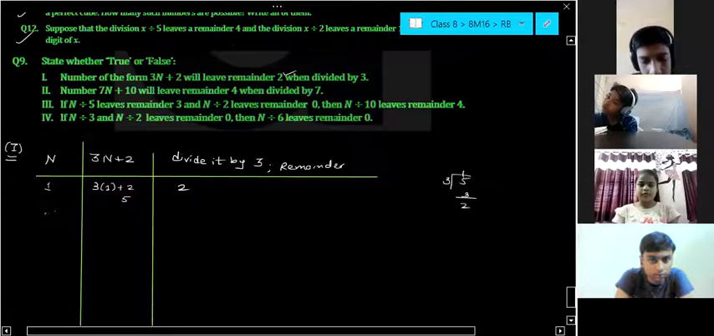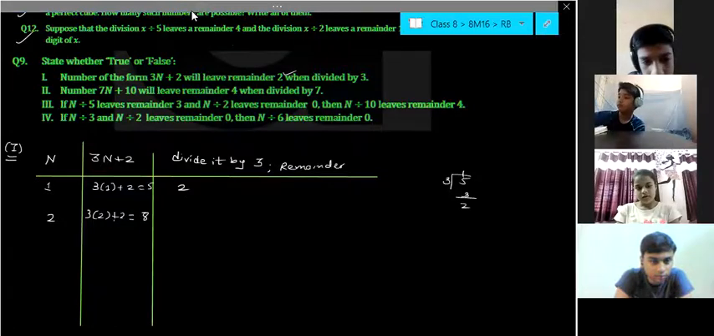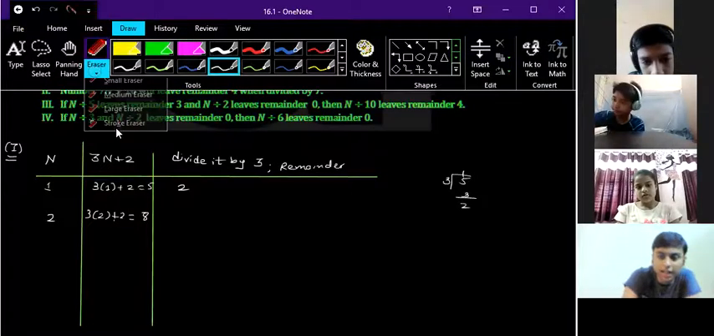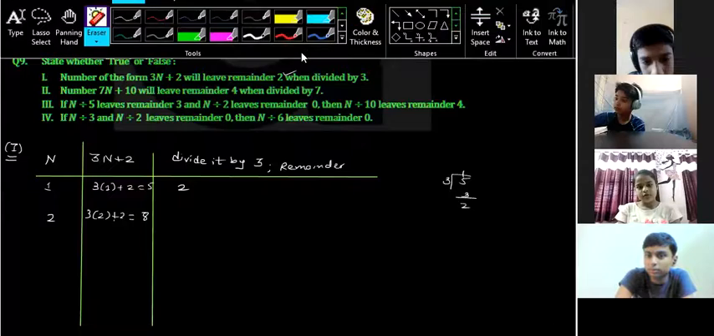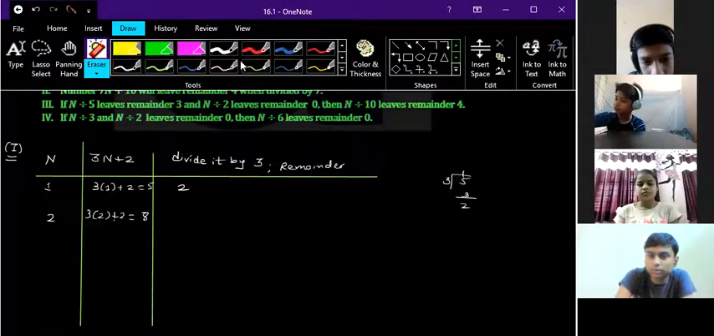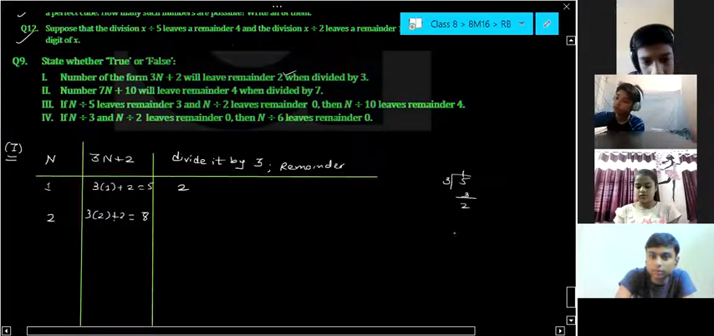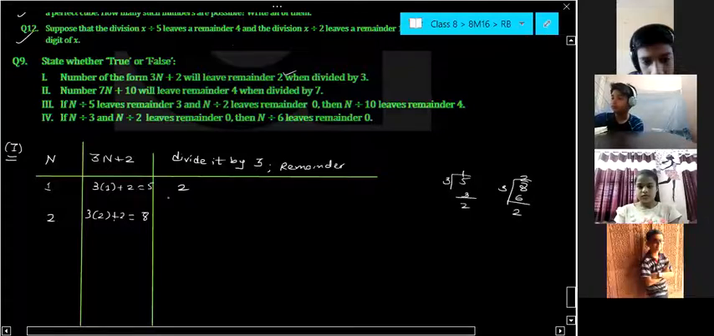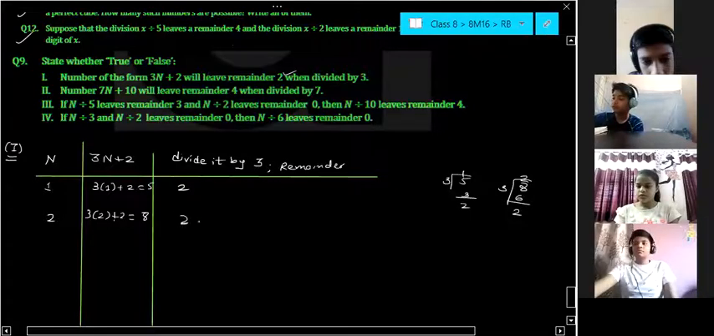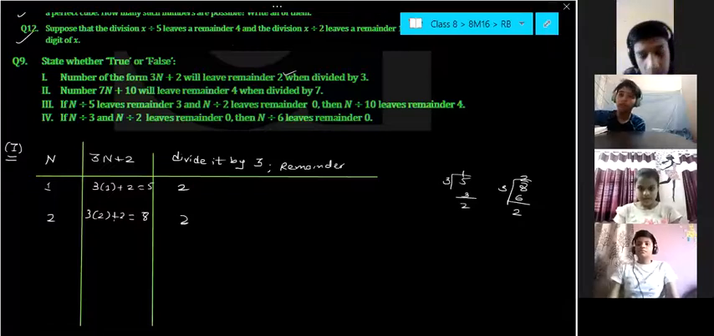Okay. Check next. If you are putting n equal to 2, your number will be 3 2s are 6 plus 2. Right. 6 plus 2, 8. If you divide 8 by 3, what are you going to get? 3 2s are 6. Remainder 2 or not? Yes or no, everyone? Are you getting my point?